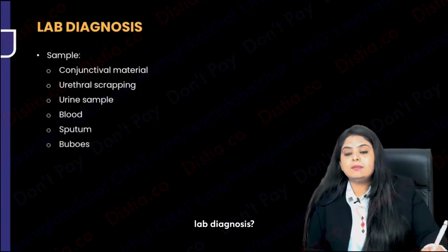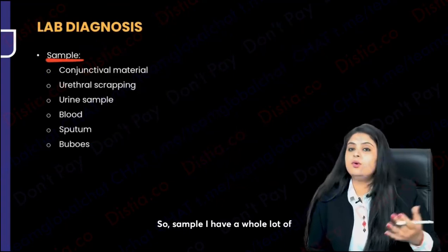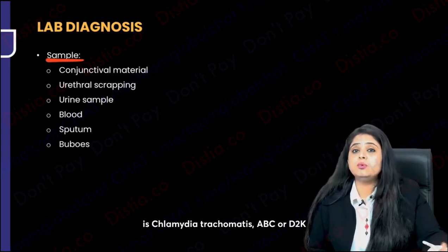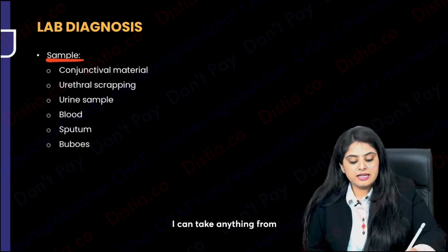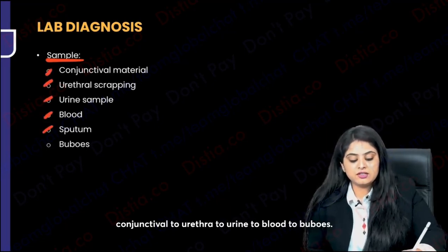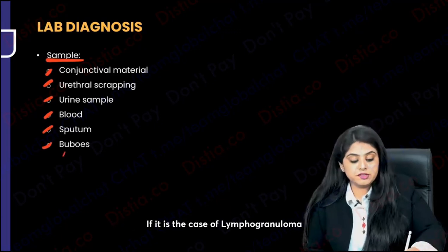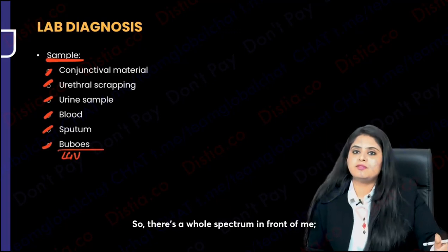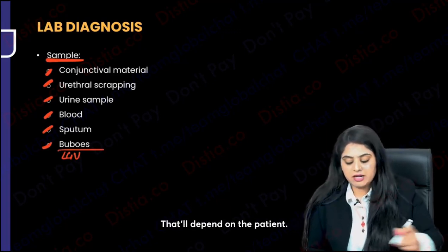How are you going to do the lab diagnosis? So sample, I have a whole lot of options depending on whether it is Chlamydia trachomatis A, B, C or D to K or L1, L2, L3. I can take anything from conjunctiva to urethra to urine to blood to buboes. If it's a case of lymphogranuloma venereum, I take buboes. So there's a whole spectrum in front of me. No one's going to ask you the sample. That will depend on the patient.